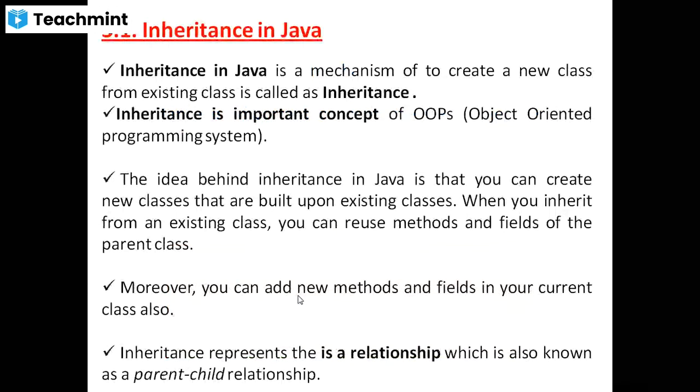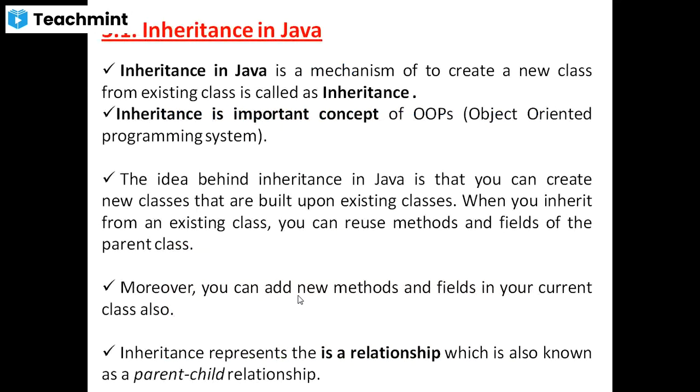First, we will see the definition of inheritance. Inheritance in Java is a mechanism to create a new class from an existing class. Mechanism means a simple syntax to create a new class. Creating a new class from an old class, which is called the existing class, is called inheritance.